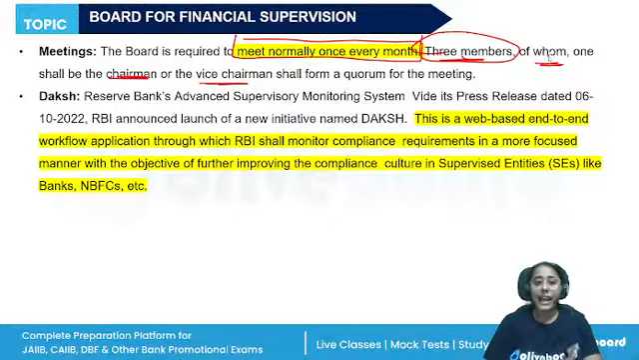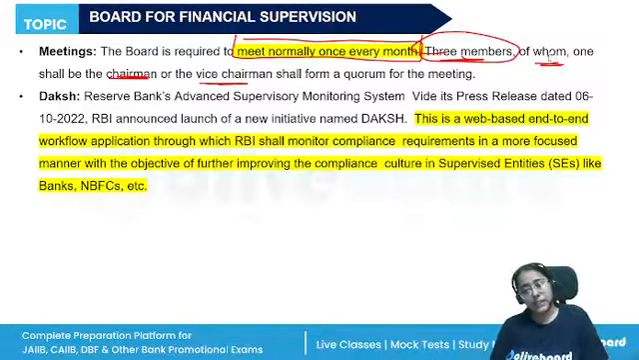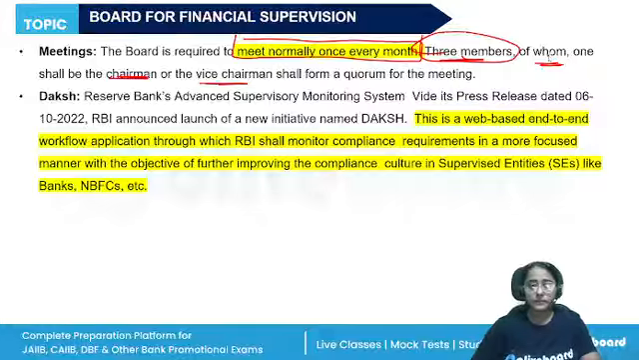The DAKSH portal has been launched in 2022. It is a web-based end-to-end workflow. So it is online, internet-based. So round the clock, 24/7, RBI can conduct the supervision through the DAKSH portal. So anytime, anywhere, secure access.